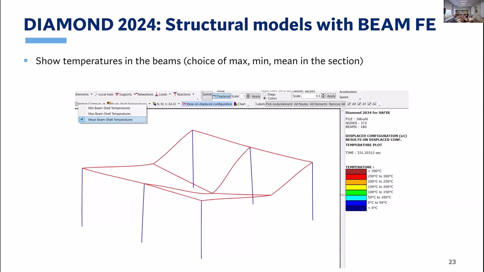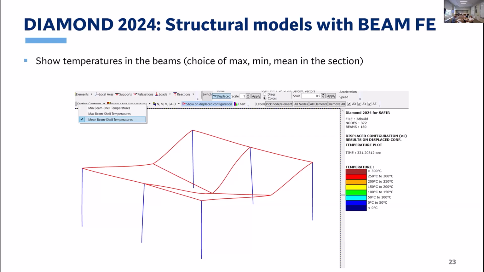of temperatures. So with these kinds of quantities, and I'll show something similar with shells later, we have a lot of outputs of results at each integration point of the element, because there are lots of temperatures across the thickness. So we have to make a decision on what we want to represent. So the user here has the choice of plotting either the minimum value, the maximum value, or the mean value of the temperatures across the section.